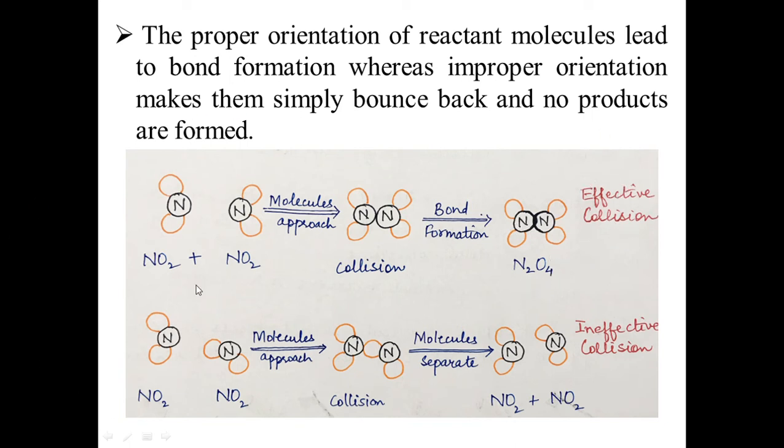But in another reaction, one of the NO2 reactant molecules has proper orientation, but the other NO2 reactant molecule does not. These two molecules approach each other and collide, but no product is formed, and the molecules separate. There is no product formed. This is the ineffective collision.